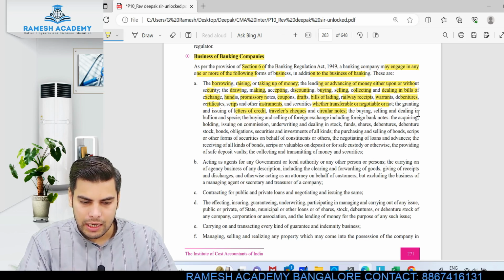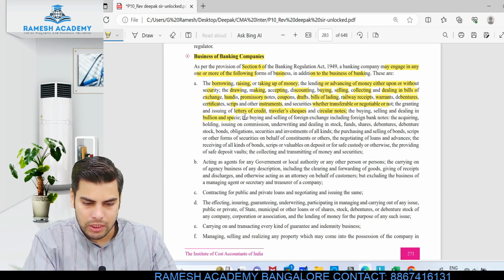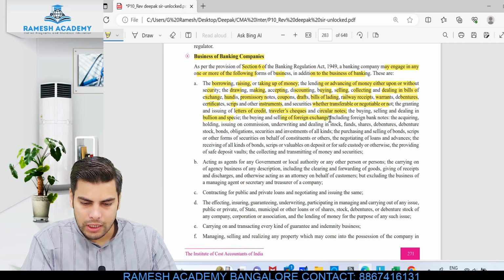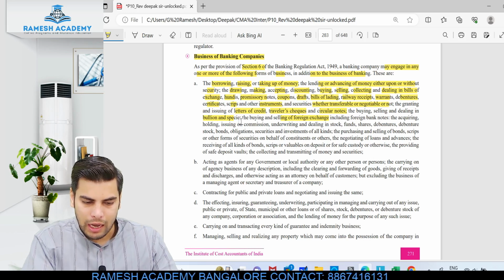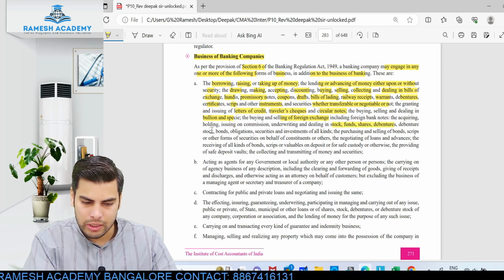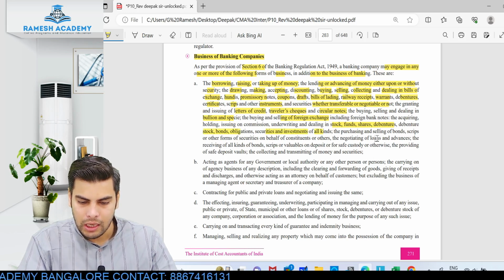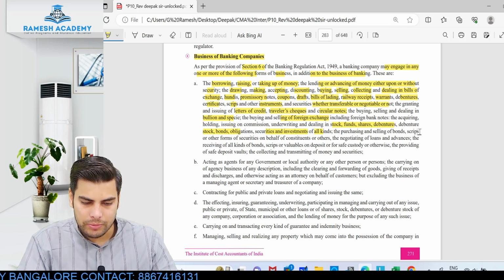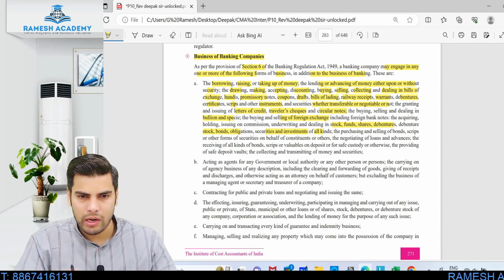The buying, selling and dealing in bullion and specie, the buying and selling of foreign exchange including foreign bank notes, the acquiring, holding, issuing on commission, underwriting and dealing in stock, funds, shares, debentures, bonds, obligations, securities and investments of all kinds, the purchasing and selling of bonds, scripts and other forms of securities on behalf of the constituents or others, the negotiating of loans and advances.